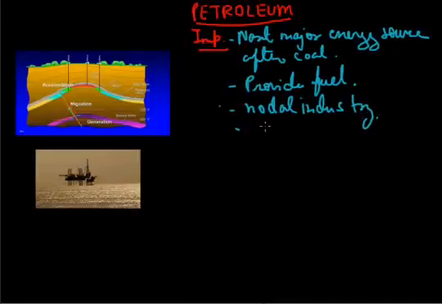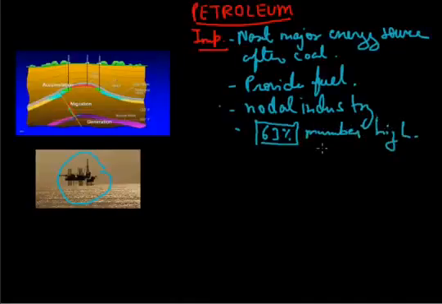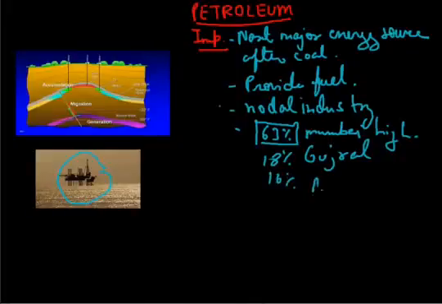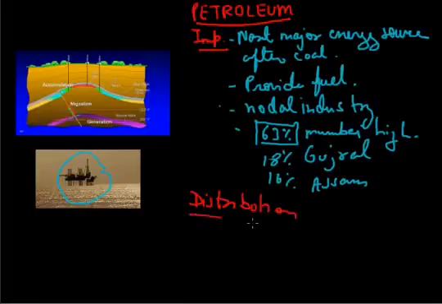In India, 63% of petroleum, as you can see here, comes from Mumbai High in the Arabian Sea. It produces 63% of the petroleum of India, and 18% is of Gujarat, and 16% is of Assam. Now let us come to the distribution or areas.